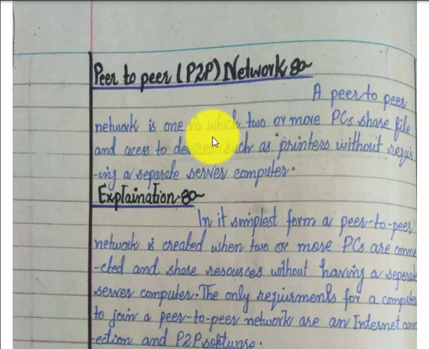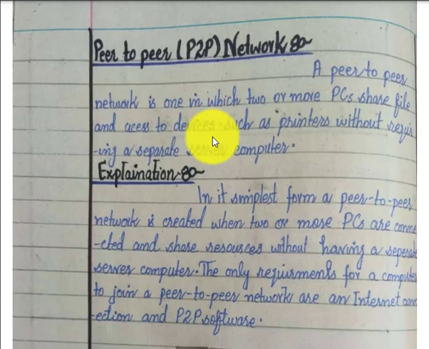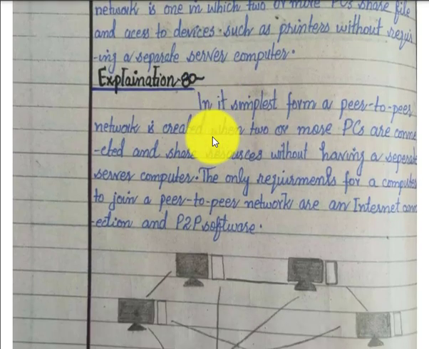So basically in P2P they are doing exactly the same, but there is no centralized server. That is the difference between client-server and P2P: in client-server there is a powerful centralized computer called a server, whereas in P2P the clients share information with each other, but not through a server. They can share the information directly.